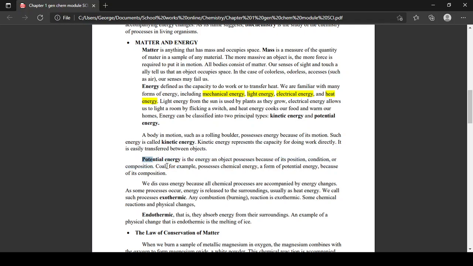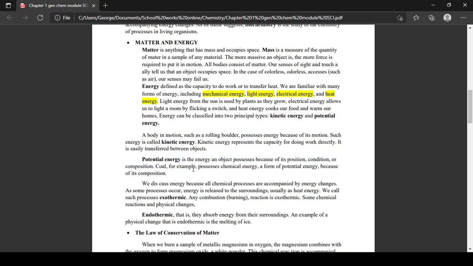Next, potential energy is the energy of an object that it possesses because of its position, condition, or composition. Coal, for example, possesses chemical energy, a form of potential energy because of its composition. Kids, potential energy is energy that is already in it. For example, coal. The coal we use in old trains is potential energy.